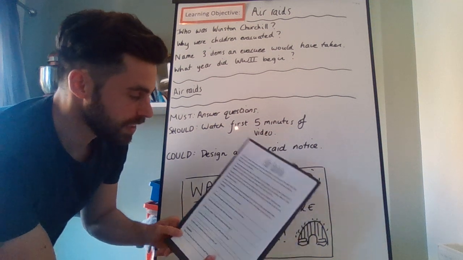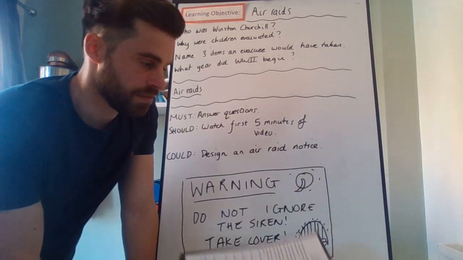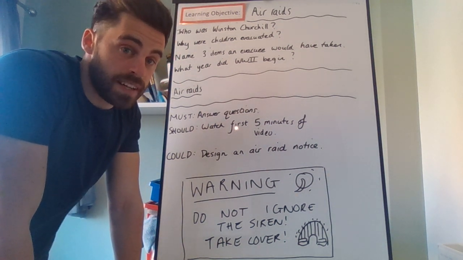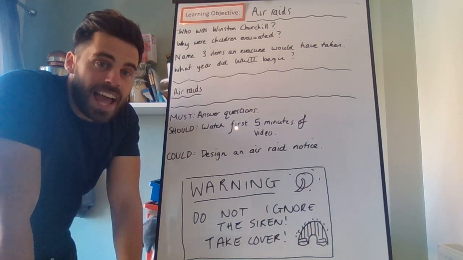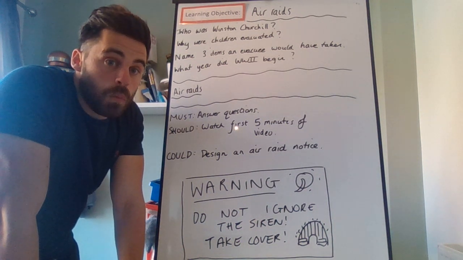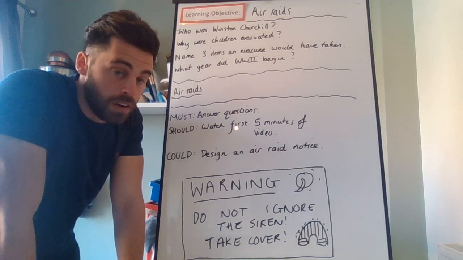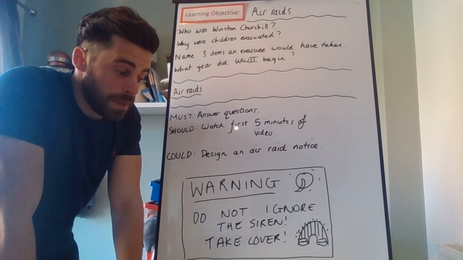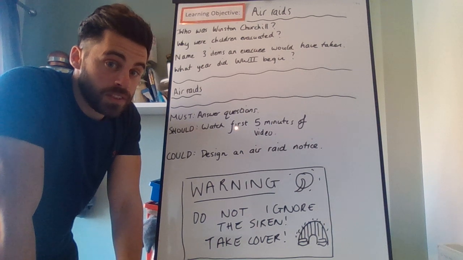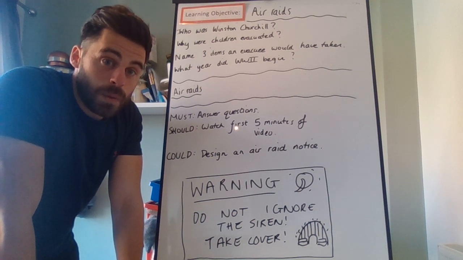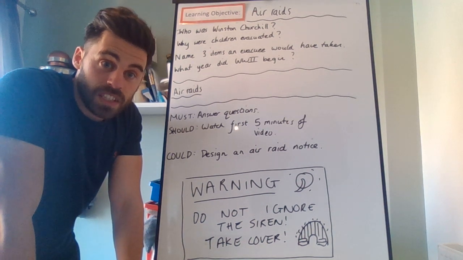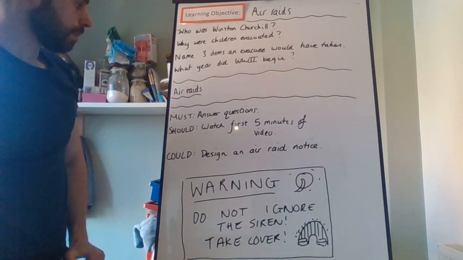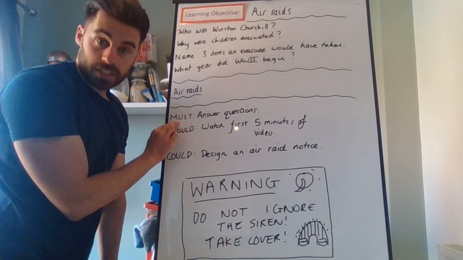So there are 7 questions on the sheet you have to answer, and most of the information will be on the sheet in the paragraphs that I have just read for you. It's all about the air raid and air raid siren and what to do when you heard that air raid siren going off. That loud noise that would have rung out all across the city, telling people that there were planes coming and bombs were going to be dropped, and reminding them to get somewhere safe, to take cover in their shelters, as we've discussed in previous lessons, using their shelters to keep them safe from those bombs. So everyone can try and answer the questions that are on the sheet.